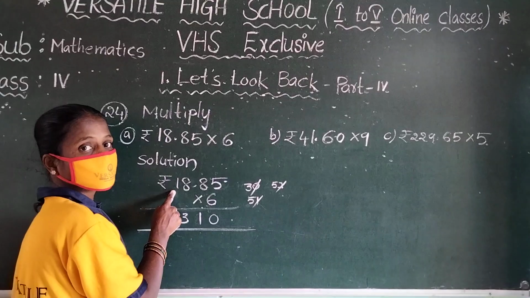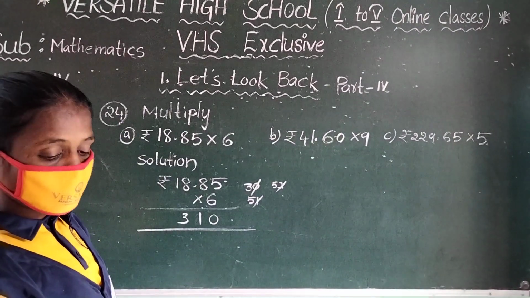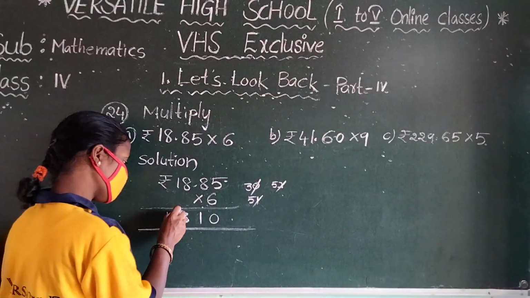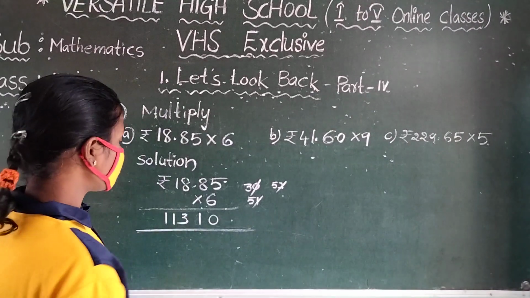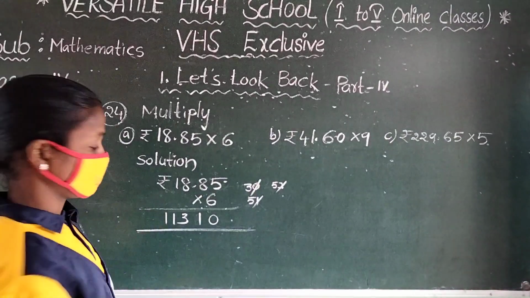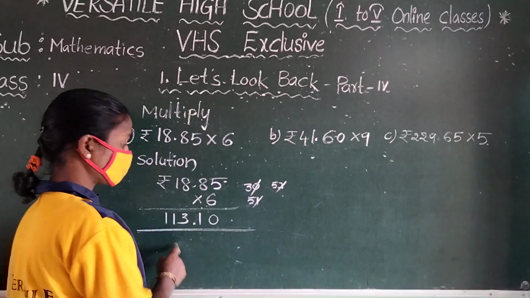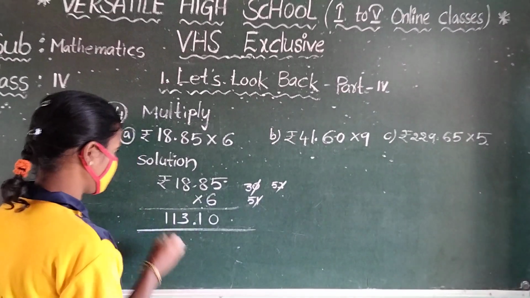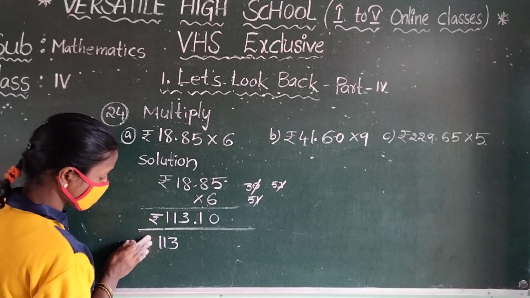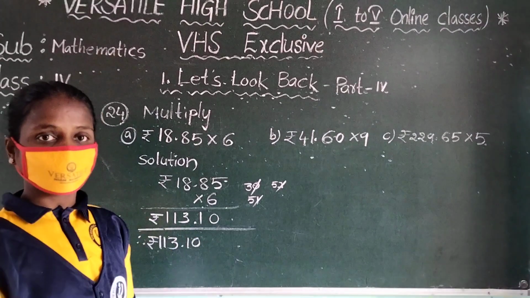6 ones are 6. 6 plus 5: 7, 8, 9, 10, 11. There is no other number, so you write directly here 11. Now observe that this is in rupees and paisa. 1 rupee is equal to how many paisa? 100 paisa. So after the tens we keep the dot. That means paisa 10 and rupees 113. What is our answer? 113 rupees 10 paisa. This is our answer.